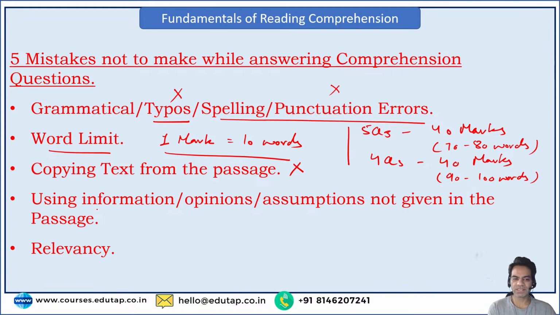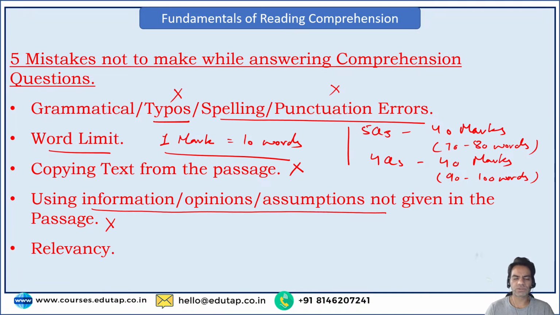Then, using information, opinions, assumptions not given in the passage. Another thing that you need to understand, you cannot add any information, any opinion, any assumption that is not given in the passage. You cannot do that in reading comprehension. I'll give you an example. For example, let's say a passage was given on Silicon Valley Bank, right? On how it has plummeted in the recent time.